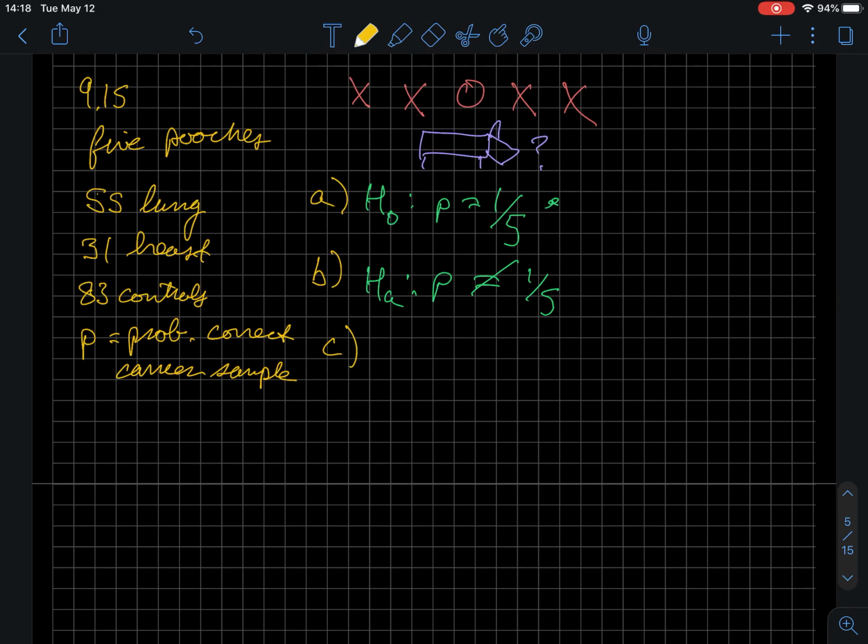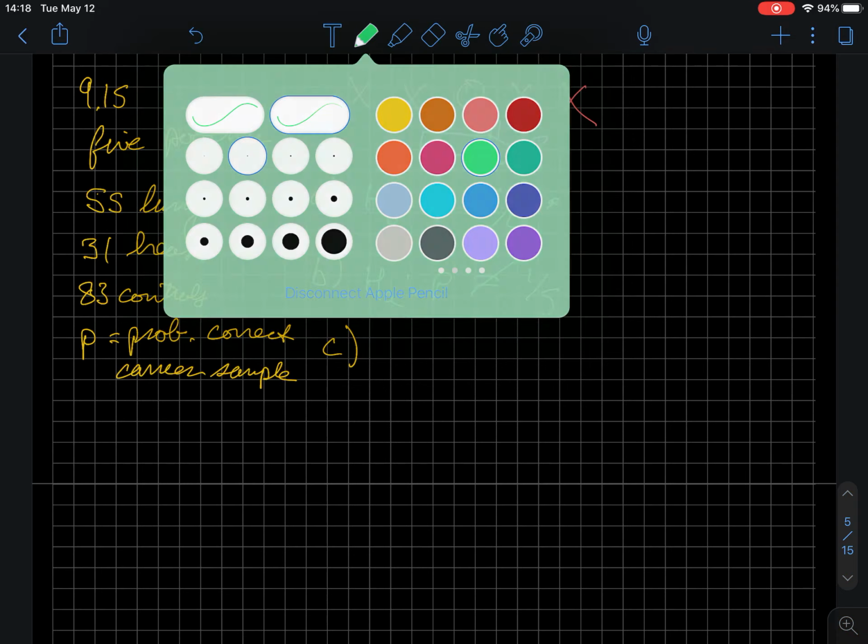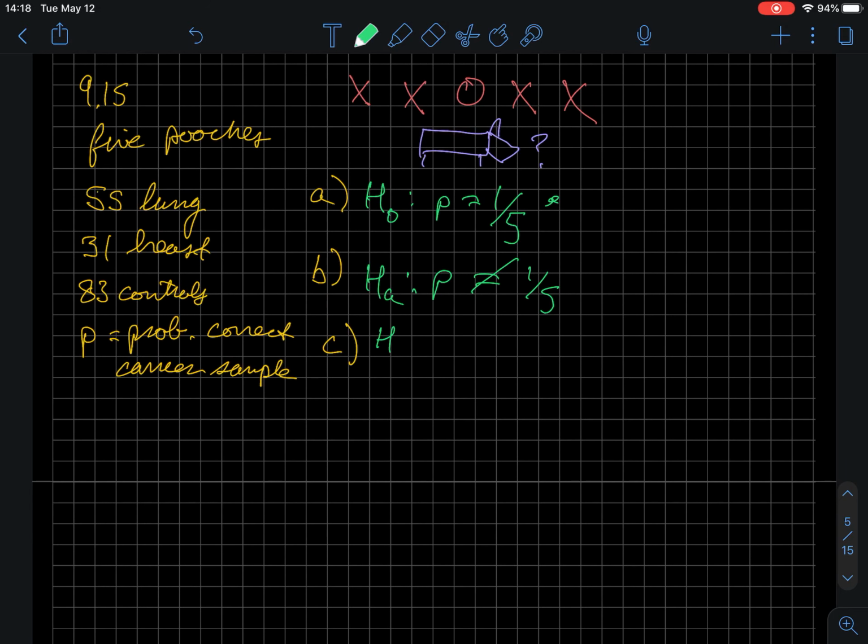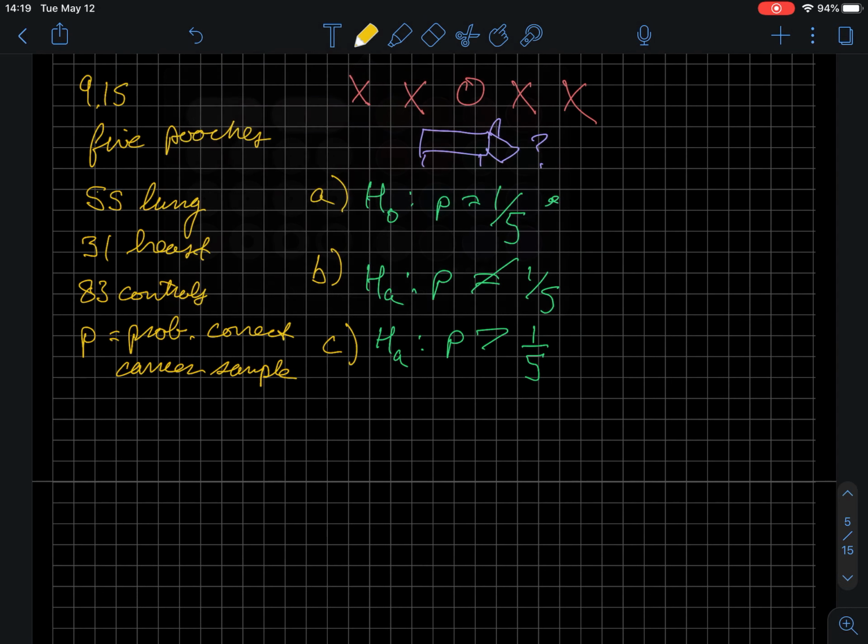Let's look at part C. Set up the alternative hypothesis to test whether the probability of a correct selection is greater than with random guessing. So greater than is key. We would say the alternative hypothesis is that the proportion of times a dog correctly guesses the cancer sample is greater than 1 in 5. So fairly straightforward.